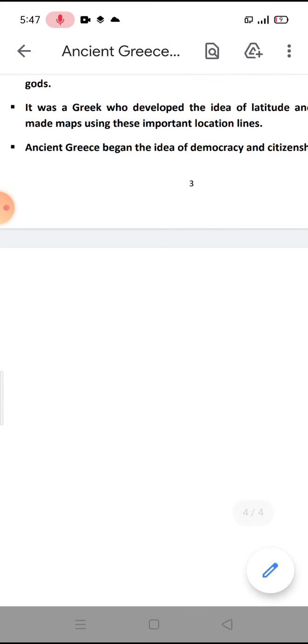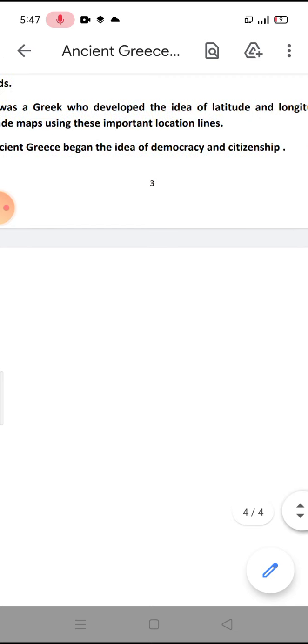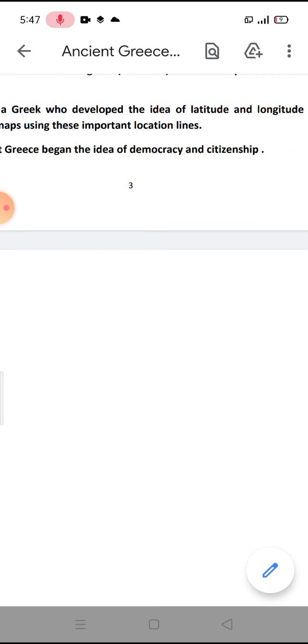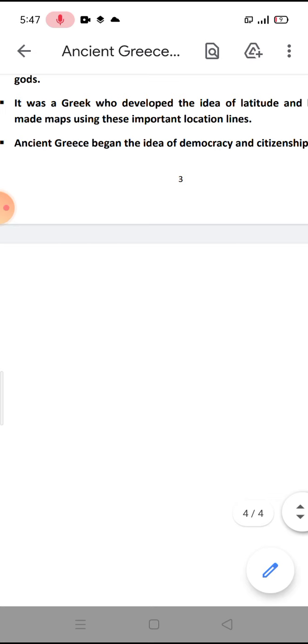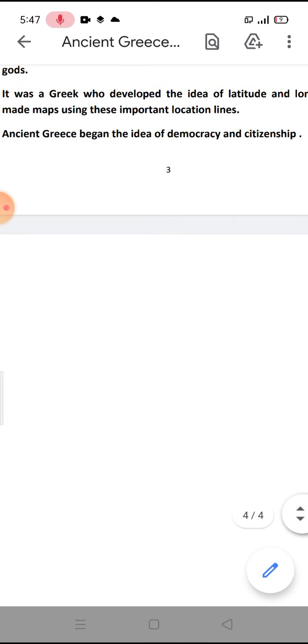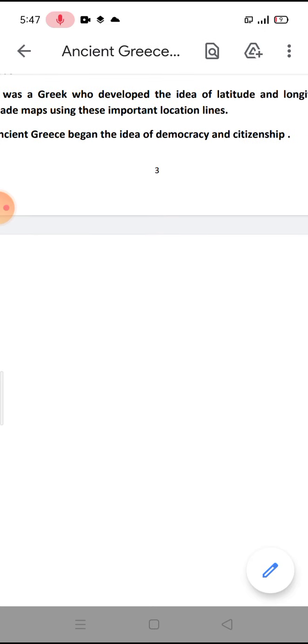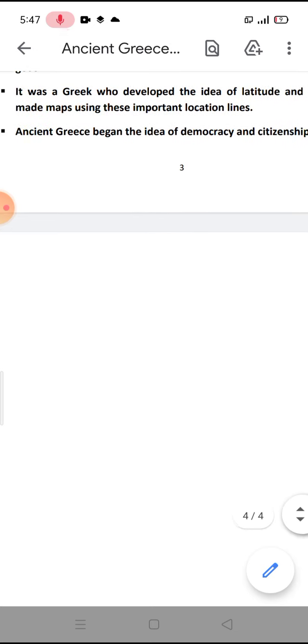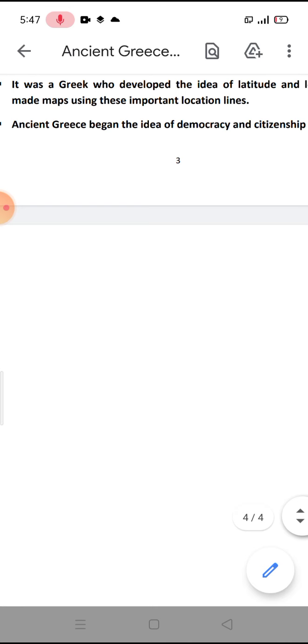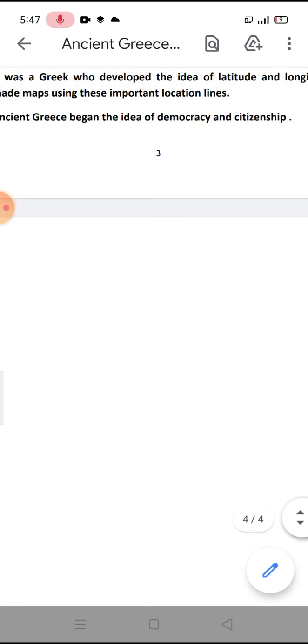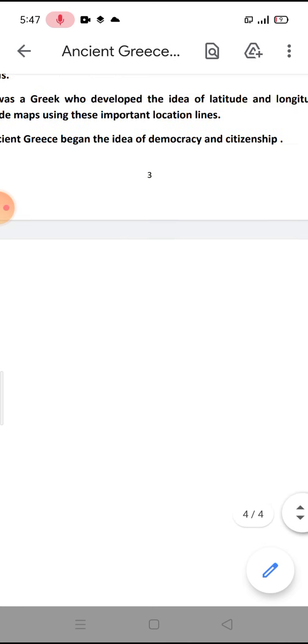Okay, it was a Greek who developed the idea of latitude and longitude. The Greek people developed the idea of latitude and longitude, and they made maps using these lines to define the location, to know the location. So it was a Greek who developed the idea of latitude and longitude.